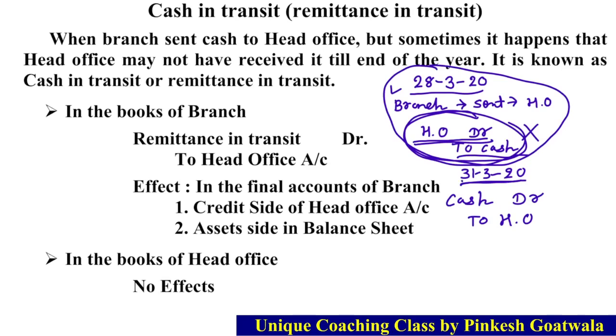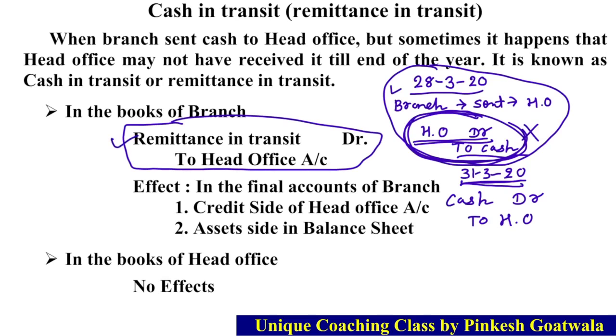So on the last date, means the last date of the year when we close the account, we have to close this effect. Okay, આ effect ને close કરવા માટે આપણે cross entry આપીશું, cash debit કરીશું to head office. Okay, so the journal will be like this. Instead of cash we will write remittance in transit. It means cash in transit.